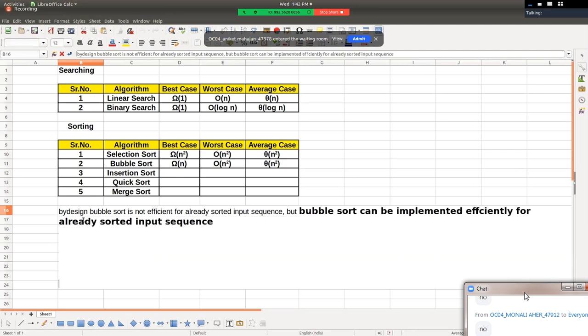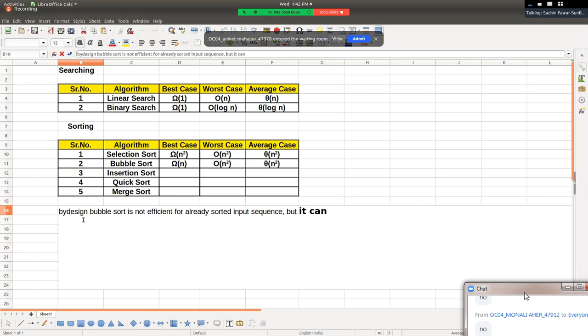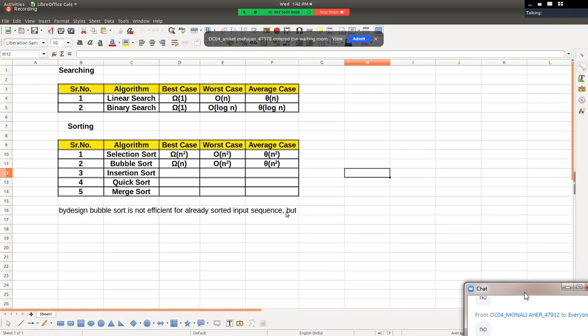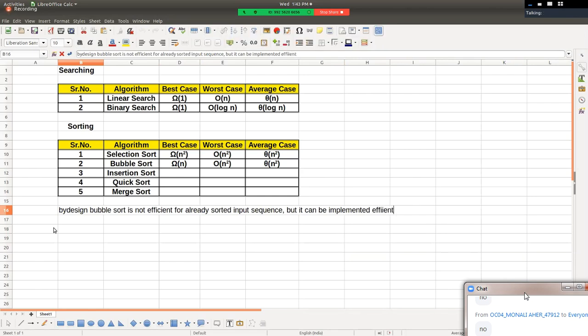But it can be implemented efficiently by using logic of a flag.